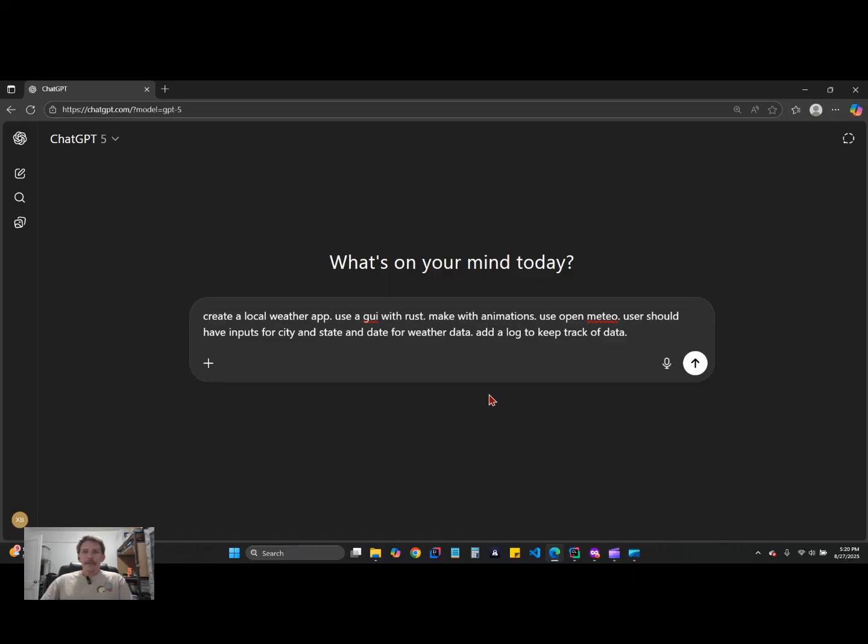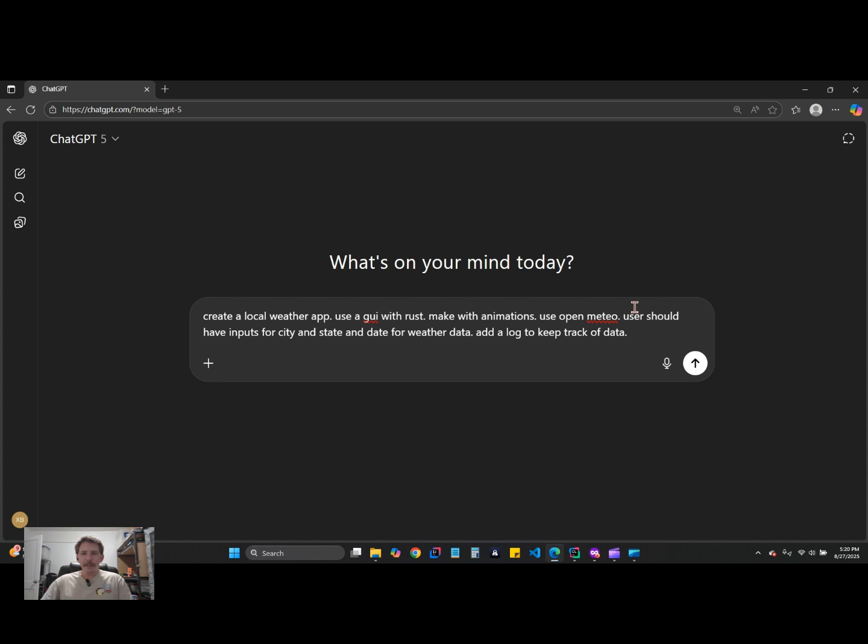Hello. Today we're going to be making a local weather app using a GUI with Rust, the programming language. We're going to make animations with the code. That's what I'm saying. And I got my first prompt going here in ChatGPT 5.